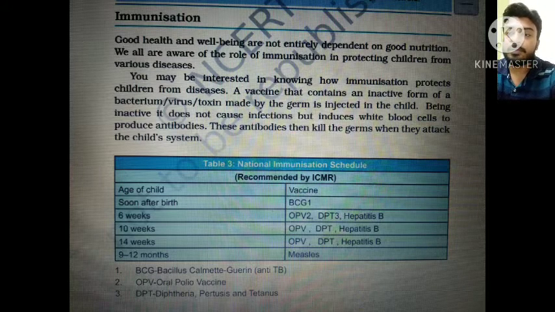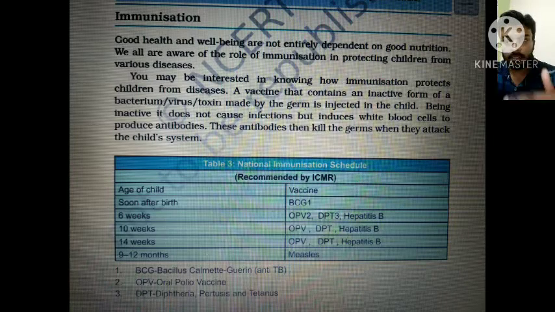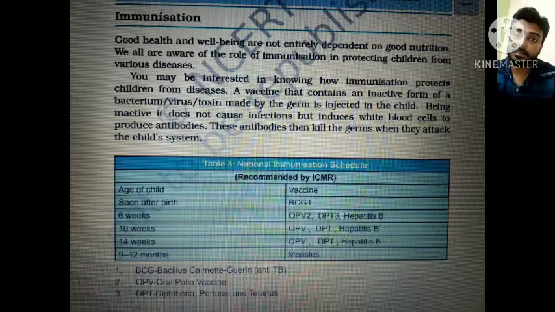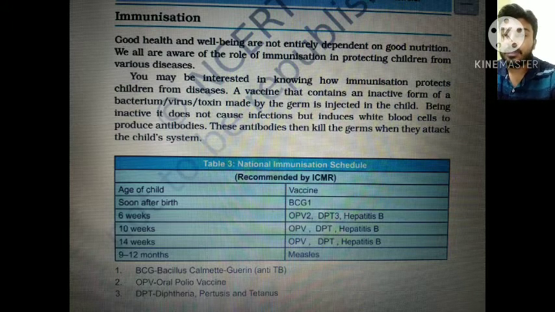Now at 9 to 12 months, measles is given. Measles is a vaccine which cannot be given before this age. So when the child has had all these vaccines, then at the age of 9 to 12 months the measles vaccine is given. BCG is Bacillus Calmette-Guérin, it is anti-TB. OPV is oral polio vaccine, and DPT is diphtheria, pertussis and tetanus. So this is about the national immunization schedule.